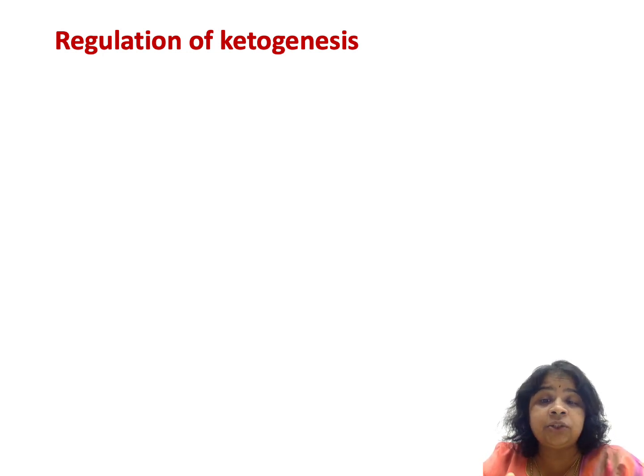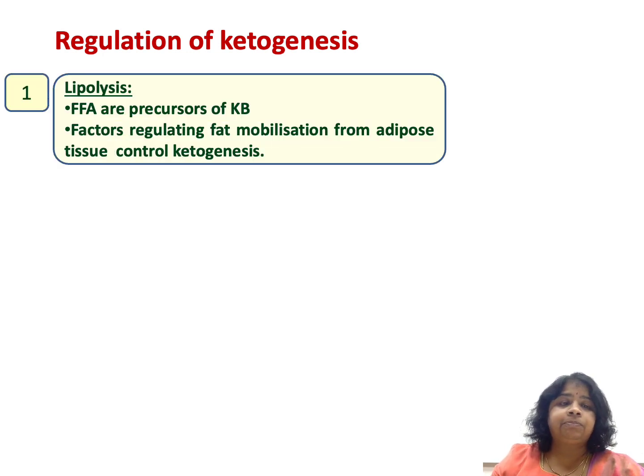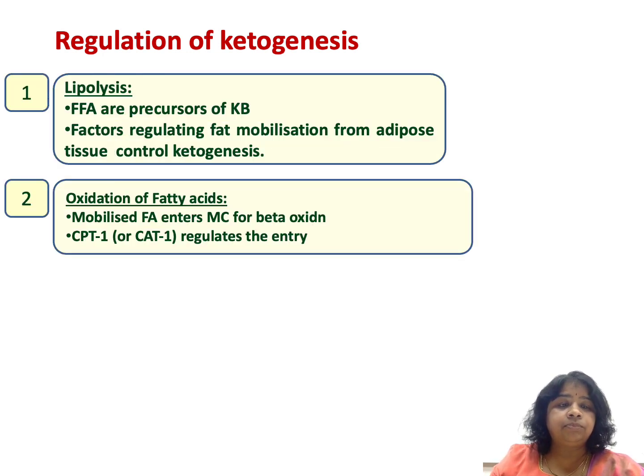Insulin is going to inhibit lipolysis. So, insulin will prevent lipolysis and ketogenesis, whereas glucagon, epinephrine, cortisol, thyroid hormones, all these hormones via cyclic AMP are going to increase lipolysis. So, it can also lead to ketogenesis.